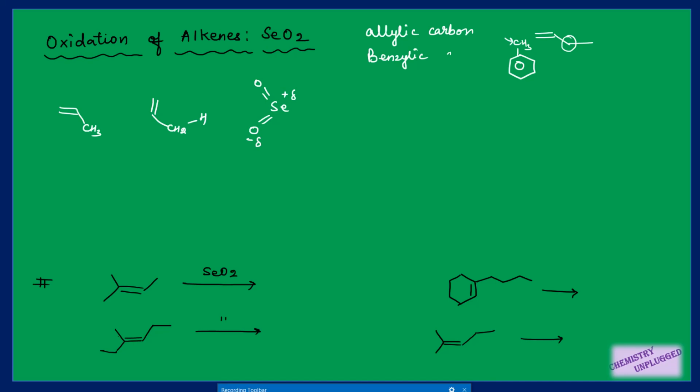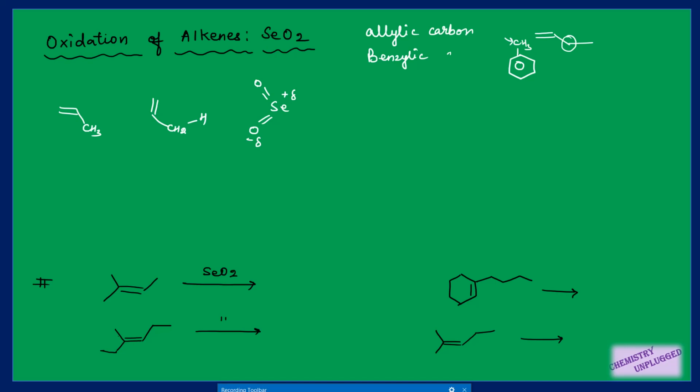Electron deficient means it will attack on the carbons which are electron rich. Electron rich, or you can say activating active centers. It attacks on active centers. So this thing is very, very important, right? Why is it important?